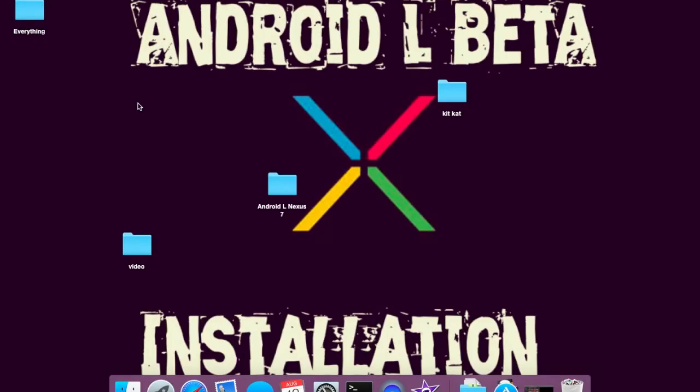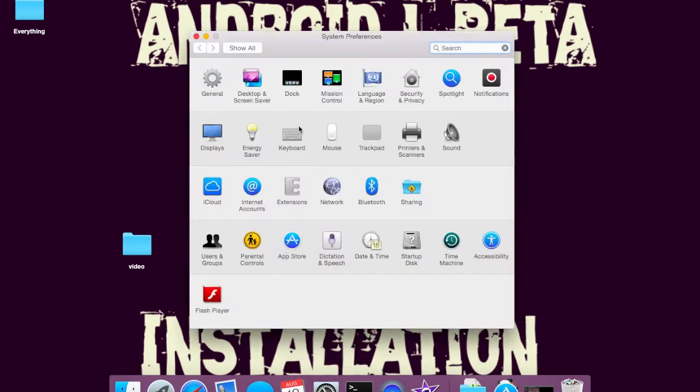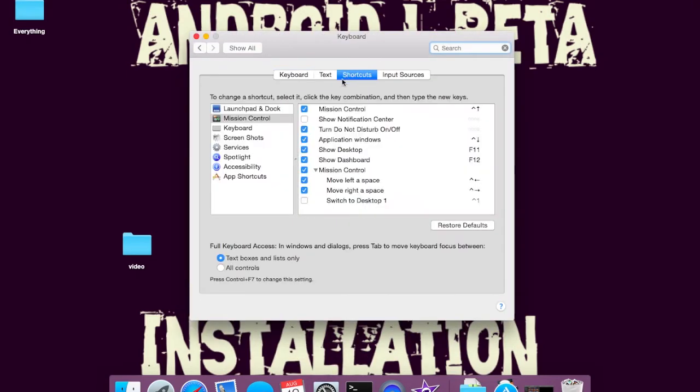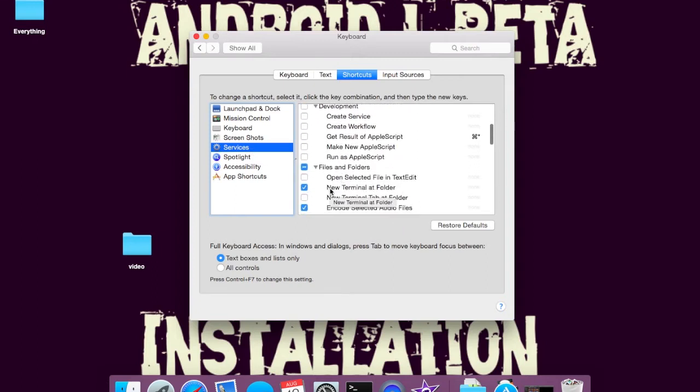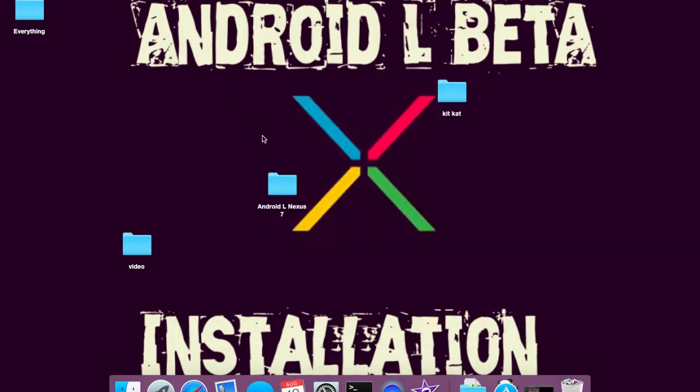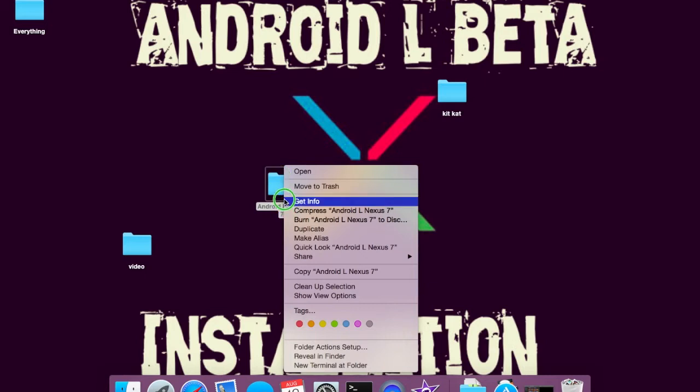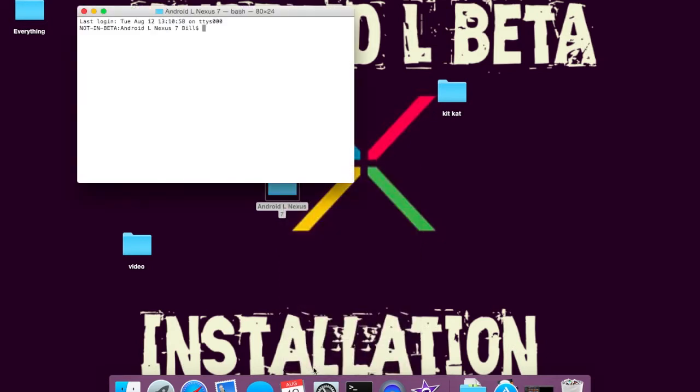So now we're going to switch over to the computer. The process is real simple. You just want to go to Settings, Keyboard, Shortcuts, Services, scroll down until you see New Terminal at Folder. Once that's selected, you can X out and open the file, which link will be in the description. Then right click and hit New Terminal at Folder.